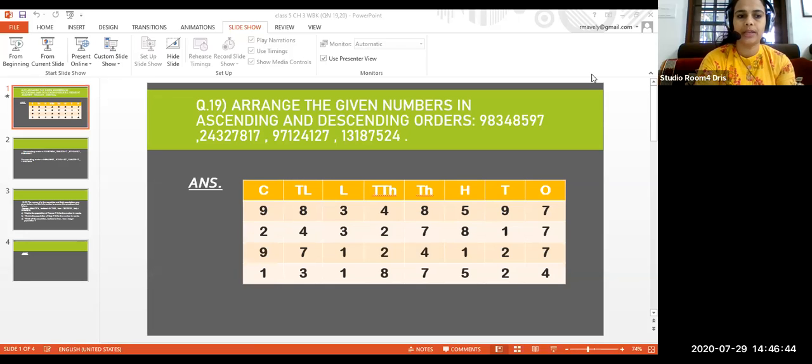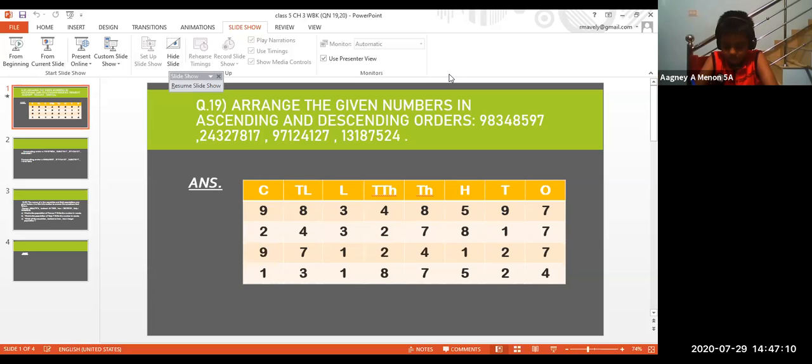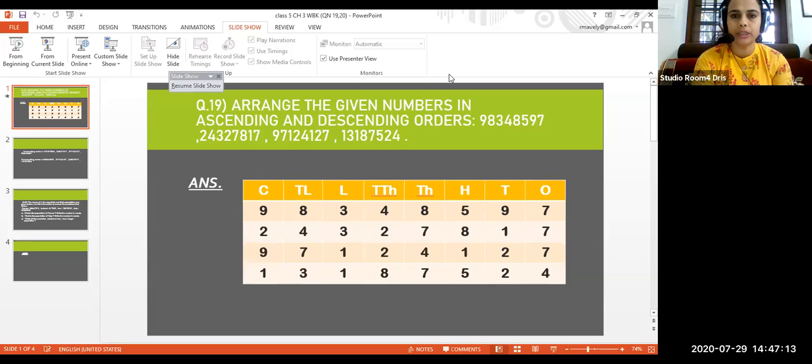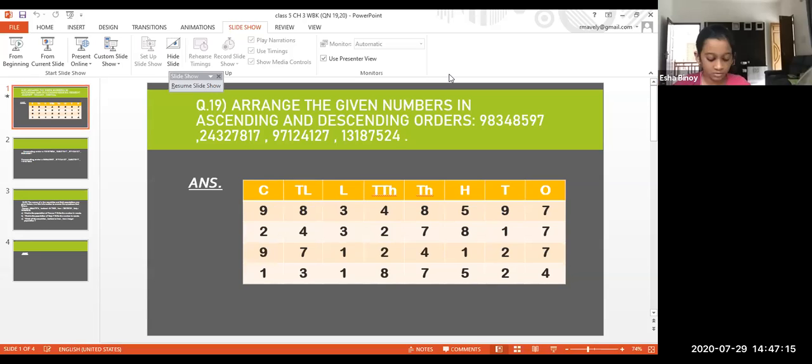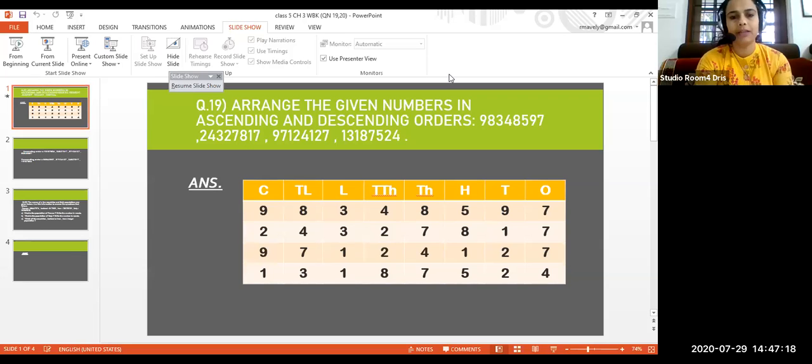But we are going to write ascending order first. Isha, please unmute and tell me which one will be coming first. Okay, so ascending order we are going to write first. Have you written this place value chart? It's not over, okay, I will give you time. Can you say which one will be coming first? Which is the smallest number?